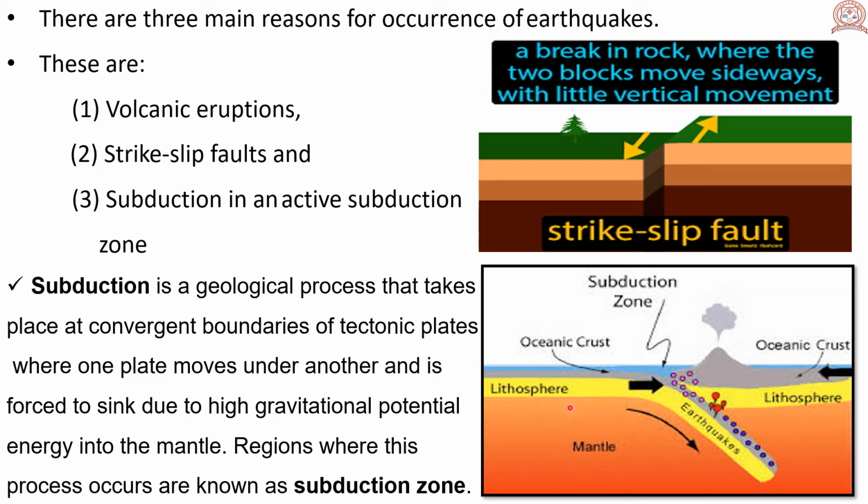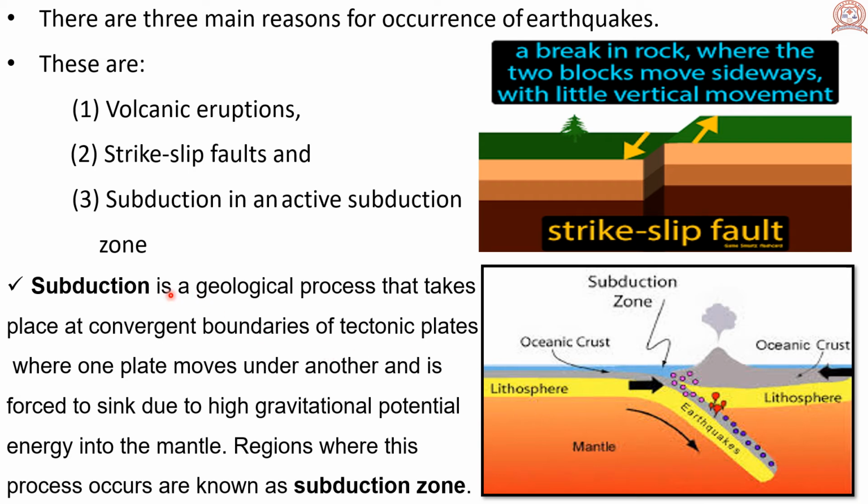Lithosphere is the outermost layer of the Earth, and tectonic plates. Tectonic plates are pieces of Earth's crust and uppermost mantle, together referred to as lithosphere.